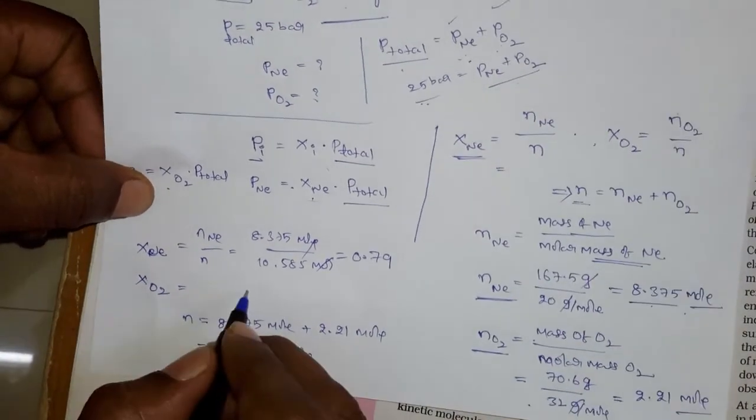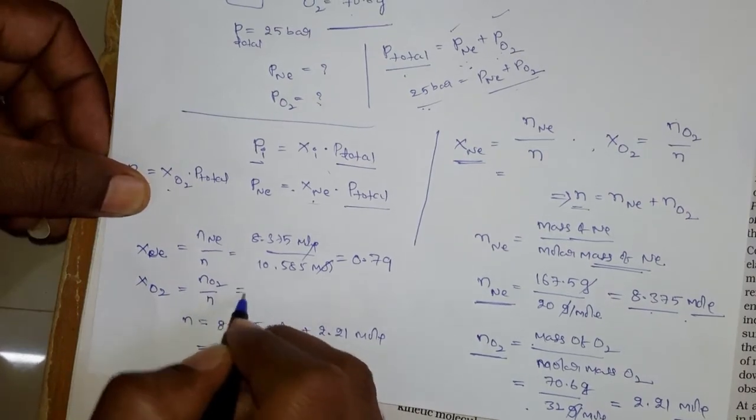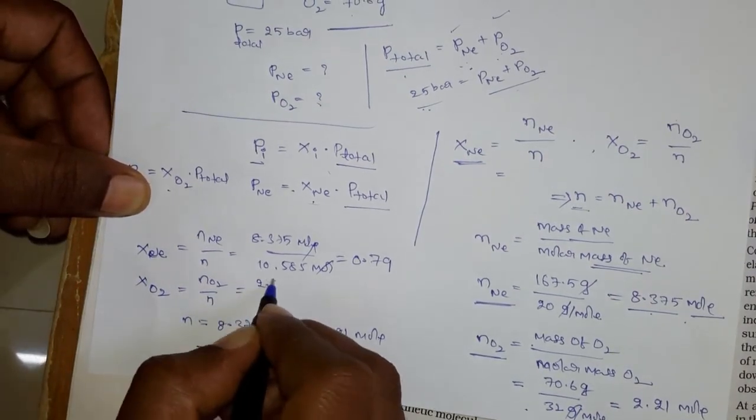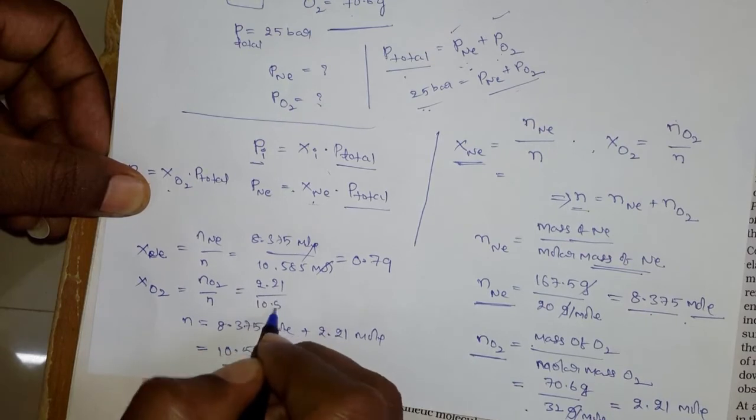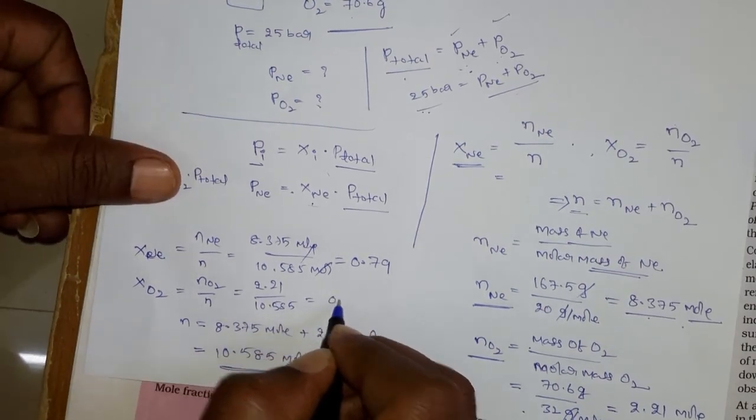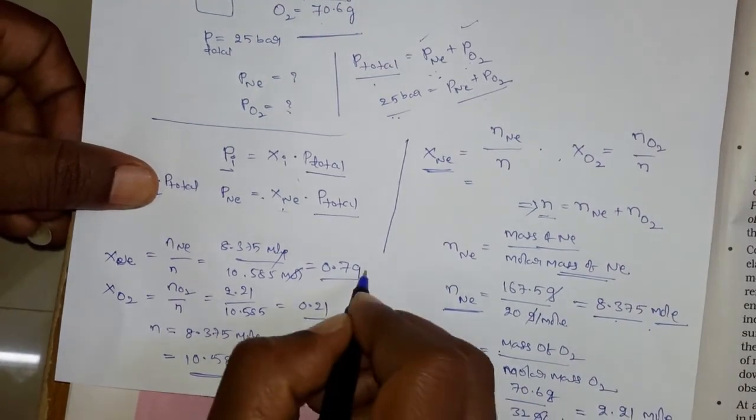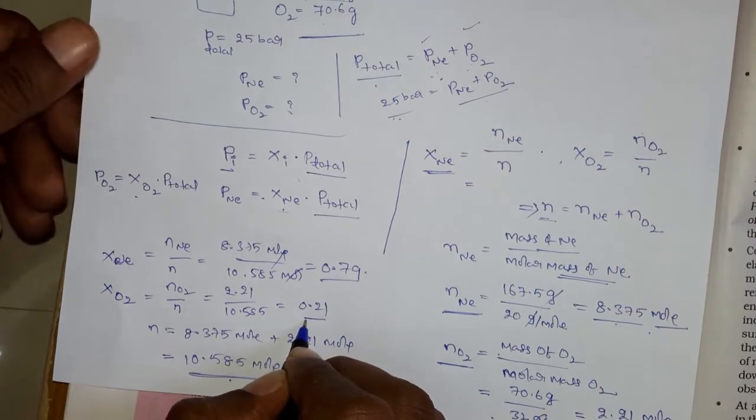Now come to the mole fraction of oxygen. See the process here: the number of moles of oxygen divided by the total number of moles, that is 2.21 divided by 10.585. That is equal to 0.21. So this is the mole fraction of neon, and this is the mole fraction of dioxygen.